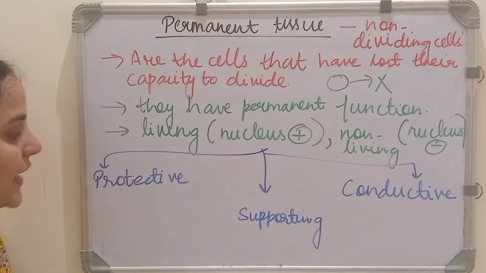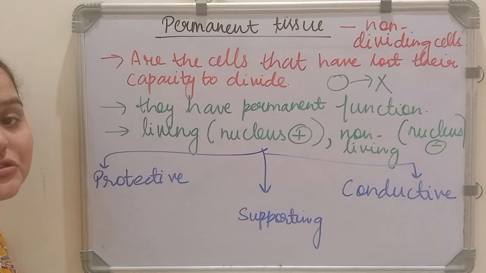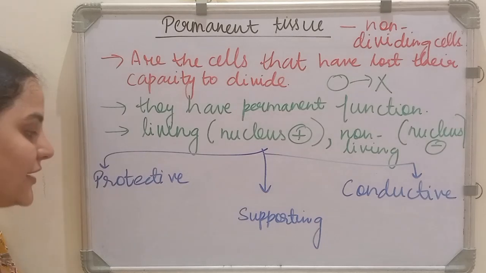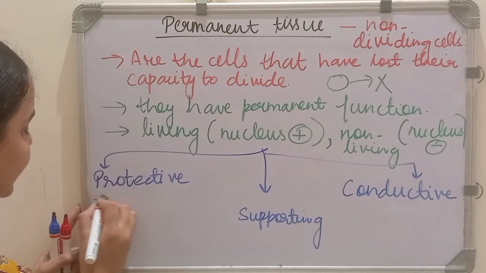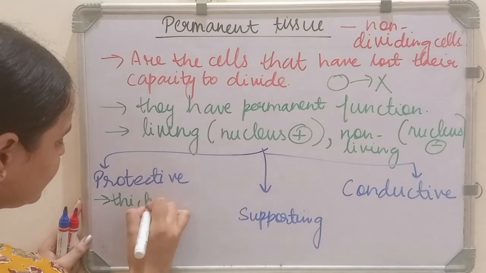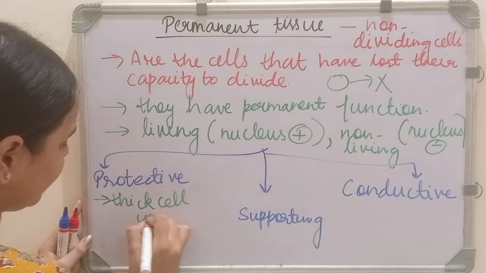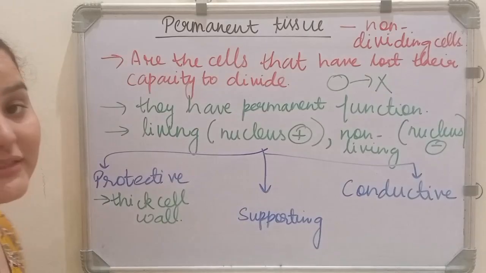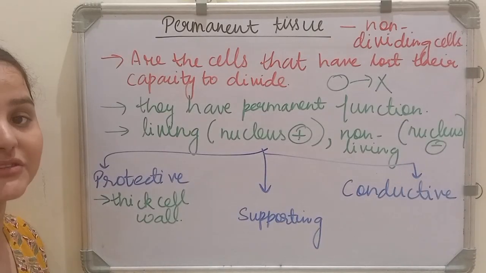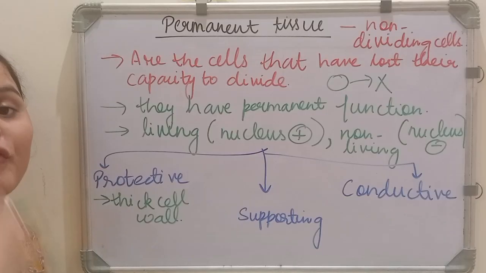So what are the protective permanent tissues? Protective permanent tissues are the tissues that provide protection to the various parts of the plant. Because of that property, their cell wall is thick. They are found on the surface of the roots, stem and branches because their function is to provide protection.